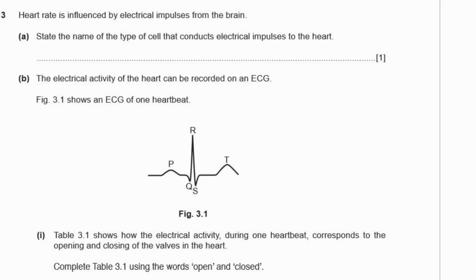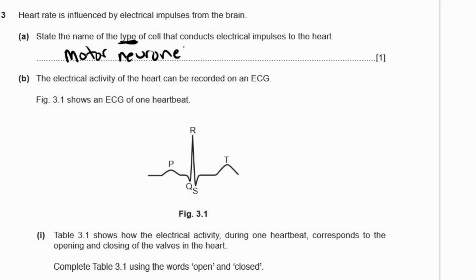3. Heart rate is influenced by electrical impulses from the brain. A. State the name of the type of cell that conducts electrical impulses to the heart. Okay? The type of cell. You can say it's a motor neuron, that's a type of neuron, or you can say it's a neuron or a nerve cell. It's not specific. It's a type of cell. Some people call them the effector neurons, and that's also correct.